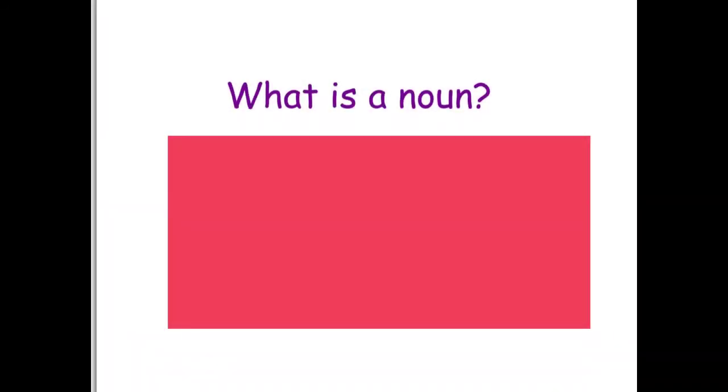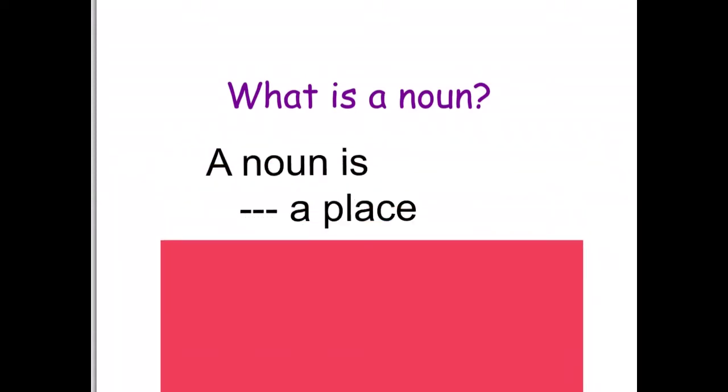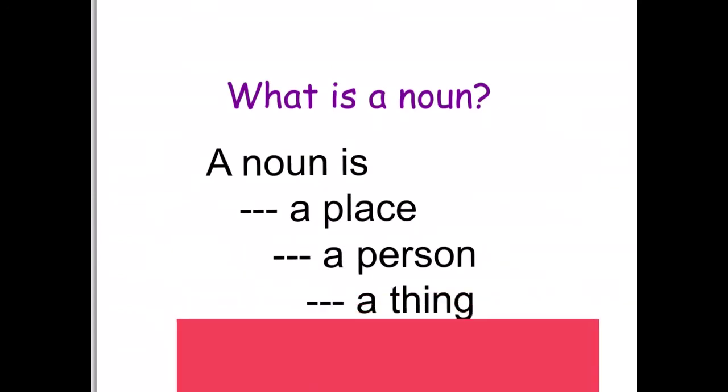During the course of this lesson, we're going to work on nouns and adjectives, being able to distinguish between the two and identify whether a word is a noun or an adjective. So let's begin with nouns. What is a noun? Well, a noun is a place, a person, or a thing.